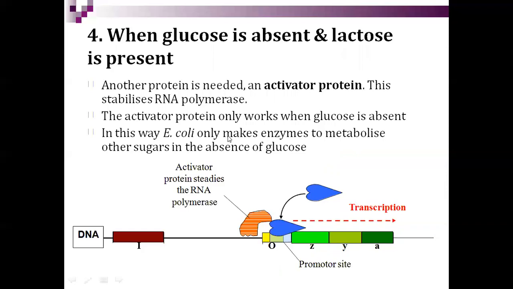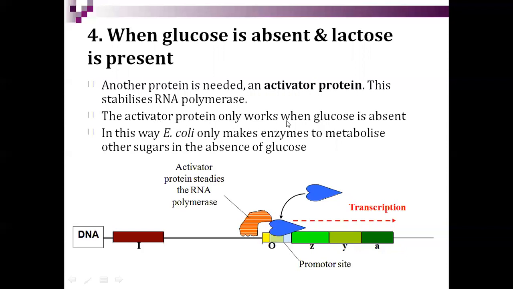Now, when glucose is absent, this is the fourth point. Glucose is absent, so there is no restriction or disturbance, and lactose is present. When lactose is present, another protein, the activator protein, is needed. This activator protein stabilizes RNA polymerase.